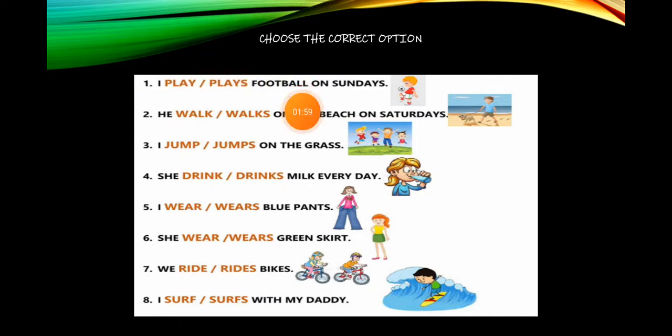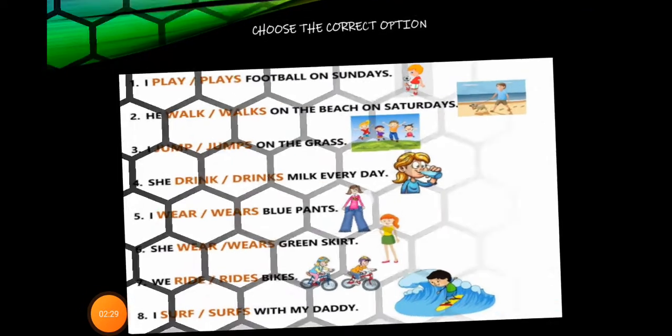Yes, of course, we use walks, okay, because we are talking about he. I jump or jumps on the grass. Yes, of course, jump, the base form, okay? So then you read the following sentences and you choose the correct option. Remember that when we talk about she, he, or it, we add an S to the verb.